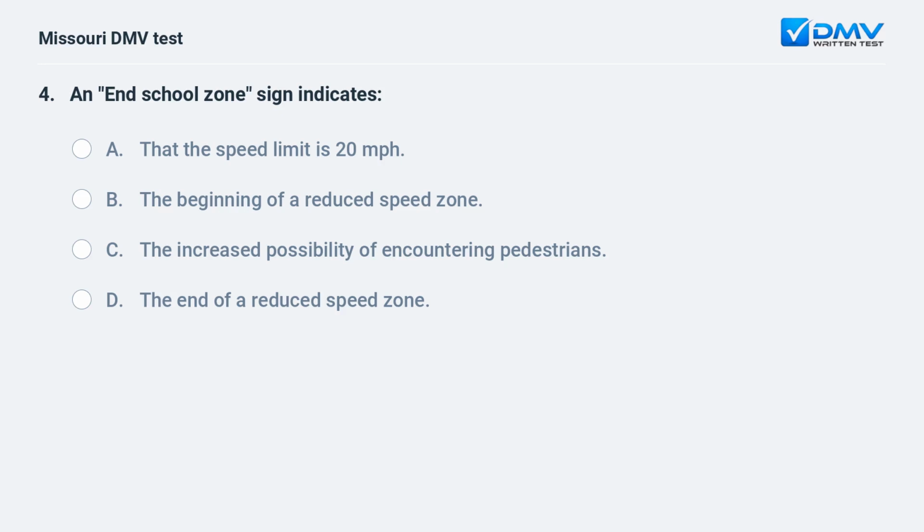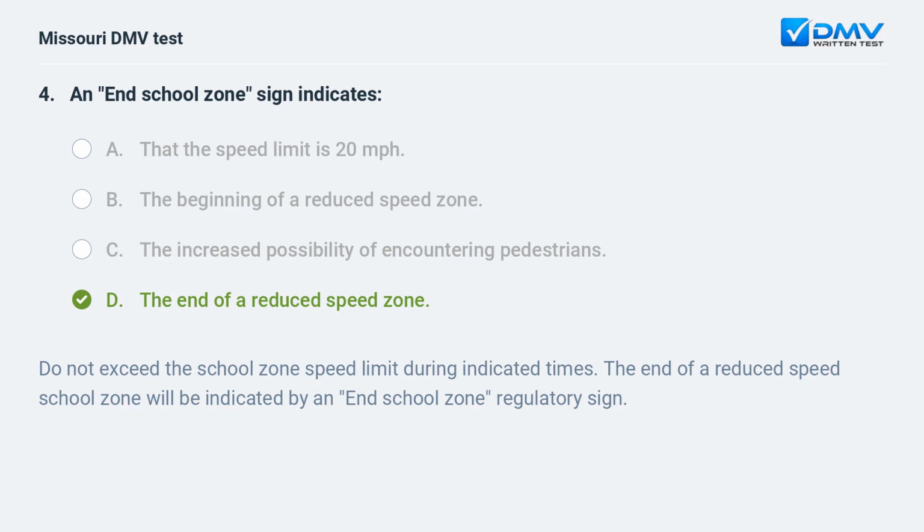An end school zone sign indicates A, that the speed limit is 20 miles per hour. B, the beginning of a reduced speed zone. C, the increased possibility of encountering pedestrians. D, the end of a reduced speed zone.